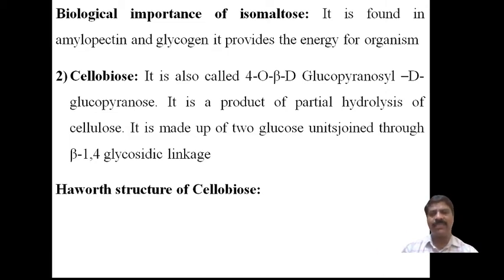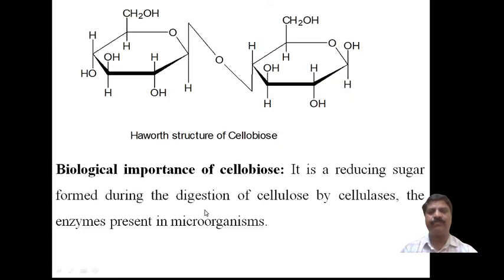Therefore, one structure you have to remember, and from that you think and write the other, that's all. Now come to the Haworth structure of cellulose. The first one is beta glucose.